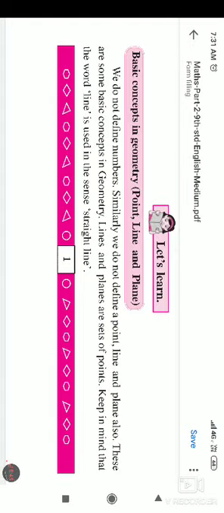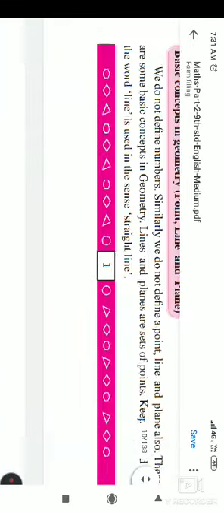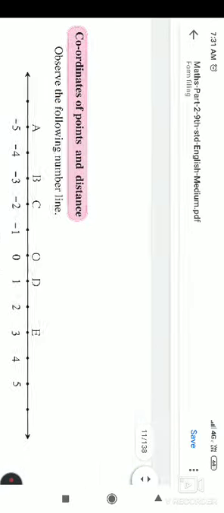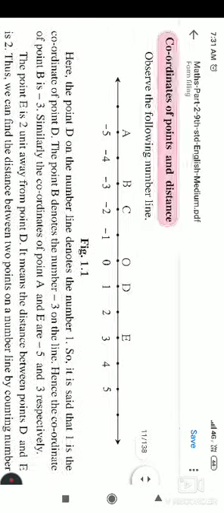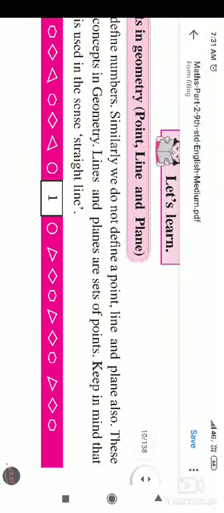So that is about the basic things of geometry, and tomorrow we'll start the exact lesson of our textbook, the coordinates of a point and so on. Today we'll stop here. All of you just read today's information. Okay, thank you.